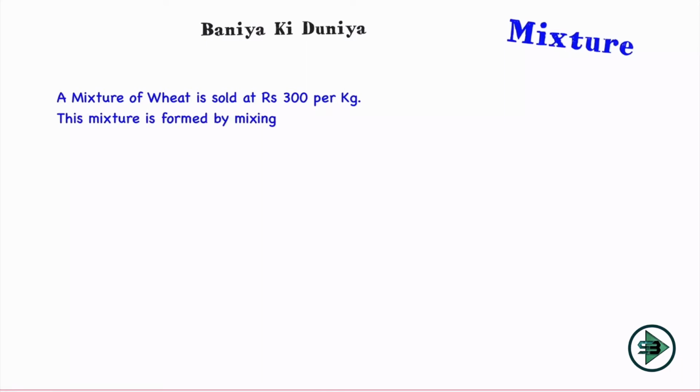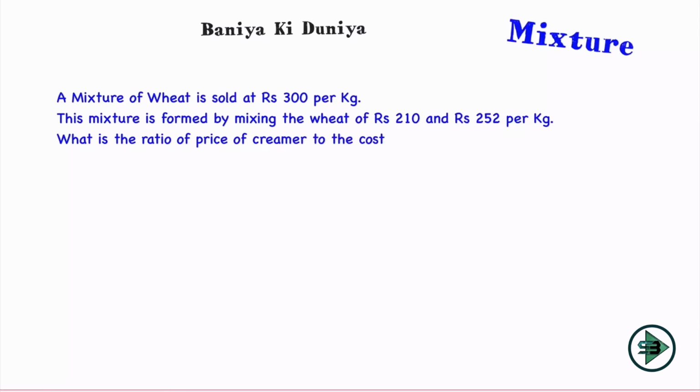And what has been given to us? For the first time we have a selling price of the mixture. We'll have to convert this to cost price. How is this mixture formed? By mixing 2 quantities of wheat, one costing rupees 210 per kg and another costing rupees 252 per kg.